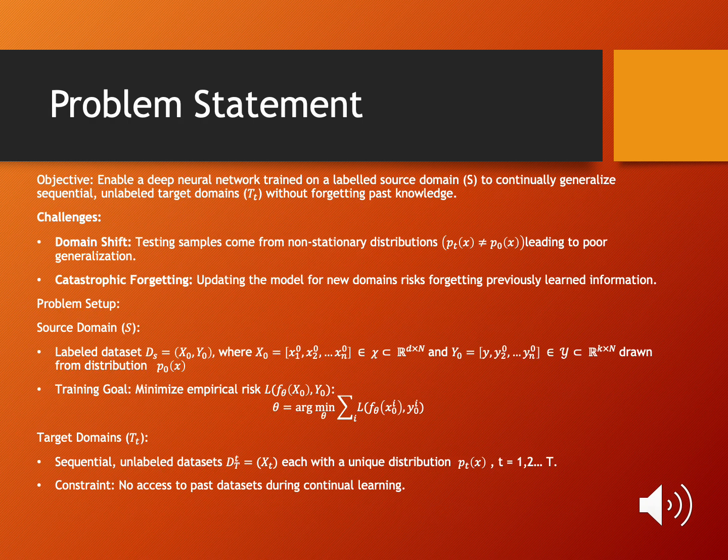Now, given the problem setup, we have two domains, source domain and target domain. The source domain consists of a labeled dataset drawn from a distribution P naught of x, with our goal being to minimize the empirical risk. And the target domain consists of sequential unlabeled datasets with a unique distribution, with the catch being that there is no access to the past datasets during continual learning.